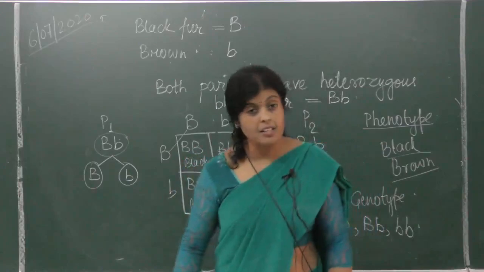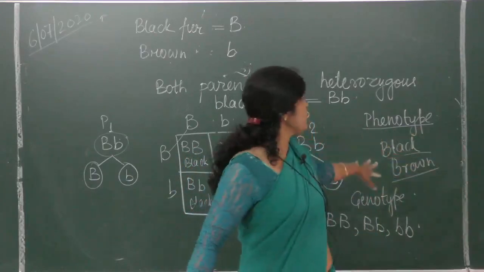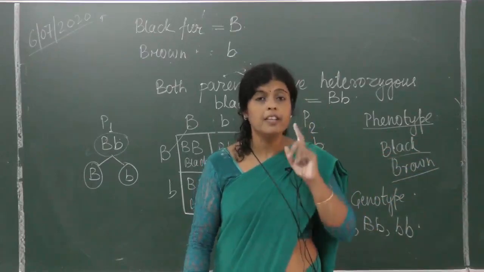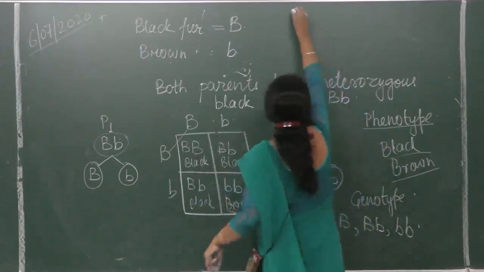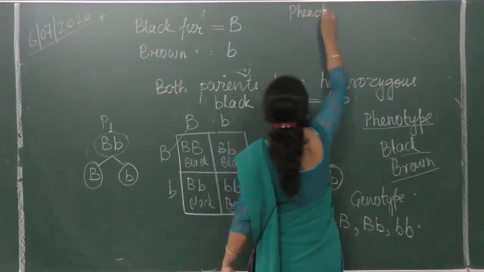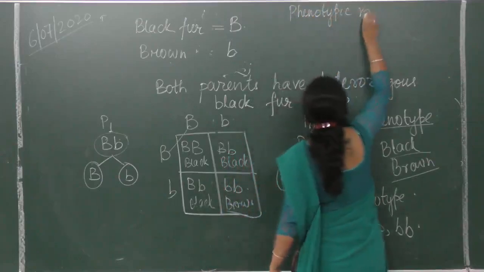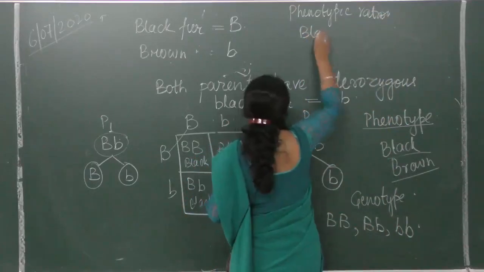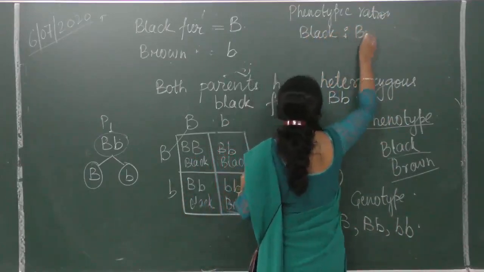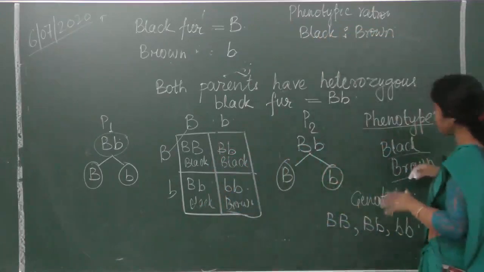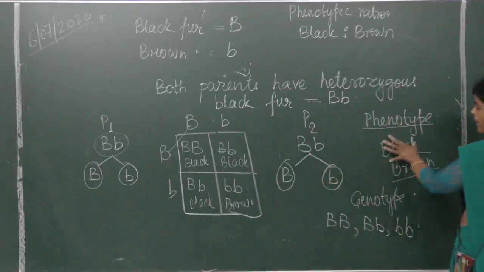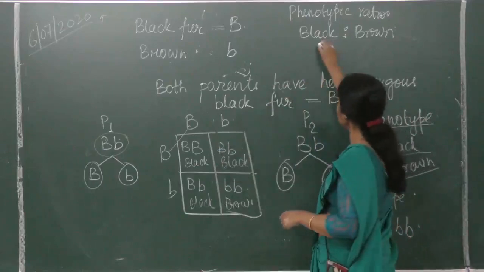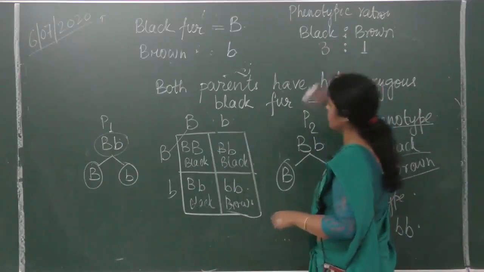Now in case they ask you phenotypic ratio, this is what you have written, genotype and phenotype. They have not asked you about the ratio. If they ask you about the ratio, then what will you write? Phenotypic ratio, the ratio of phenotype. What are these? Black and brown. Is it all right? Black is to brown. They have not asked you about the ratio, so you will just write what are the phenotypes. Some will have black fur, some will have brown fur. But if it is asking the ratio, for every 3 black fur, there will be 1 brown fur.